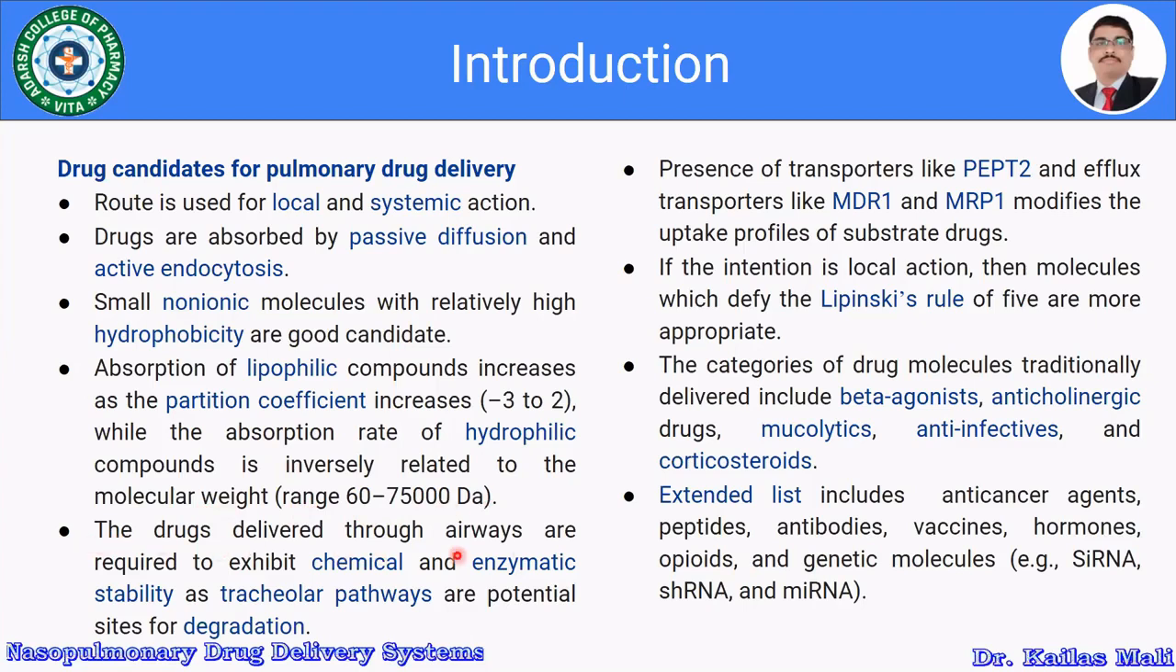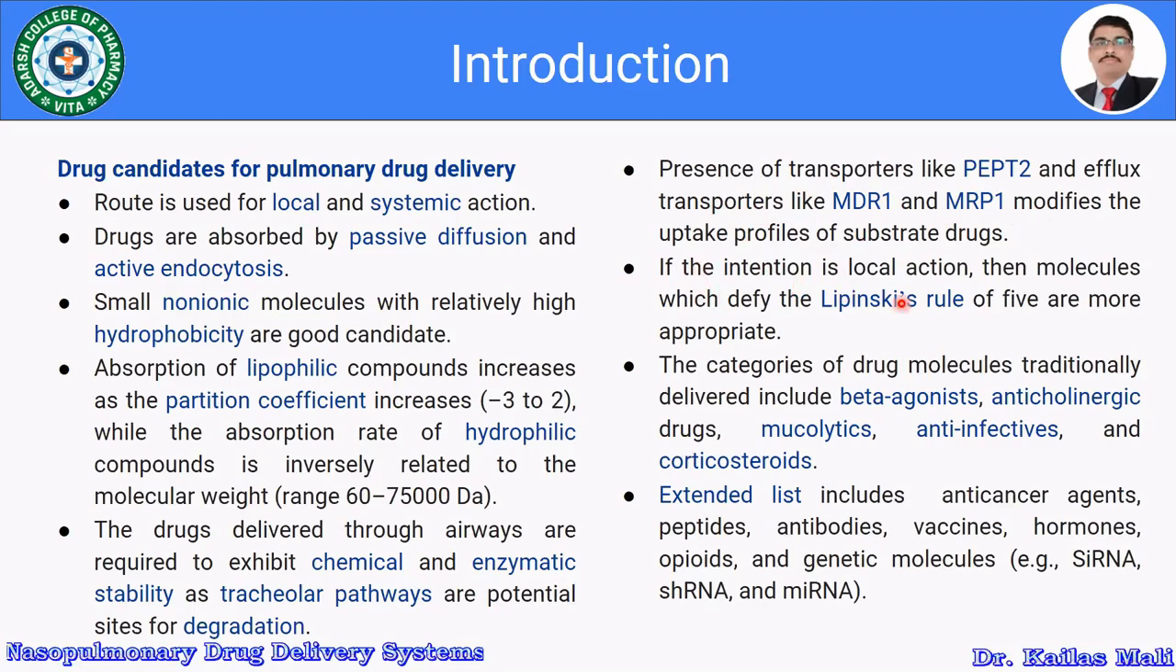The drugs delivered through the airways are required to exhibit chemical and enzymatic stability, as tracheolar pathways are potential sites for degradation. So there are certain drugs which are going to be degraded in the pathway, and so whatever the drug is, it should be stable. Then the presence of transporters like PEPT2 and efflux transporters like MDR1 and MRP1 modifies the uptake profiles of the substrate drug. So this parameter should be considered while selecting the drug.